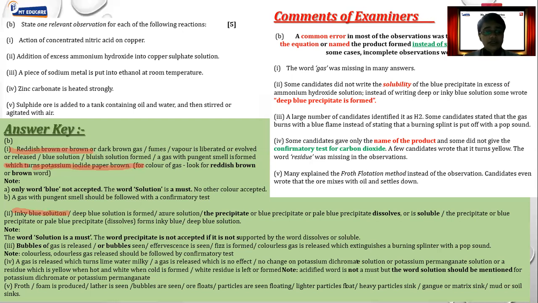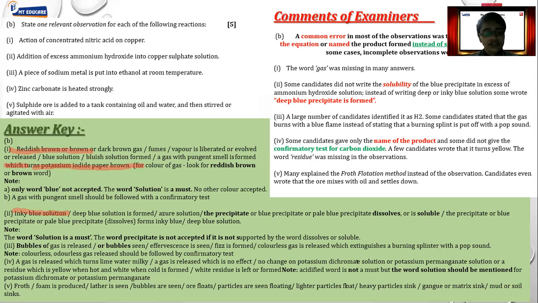Okay. All right. Moving further, sulfide ore is added to a tank containing oil and water. Now here people make a mistake because the question mentions sulfide ore, a tank, and oil and water. So people straight away write the entire froth flotation process. You cannot write that. So don't explain the entire process. You just have to write what exactly happened. So either you write about the ore particle or you write about the gangue particle.